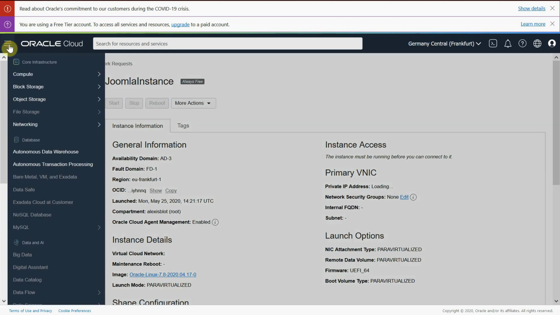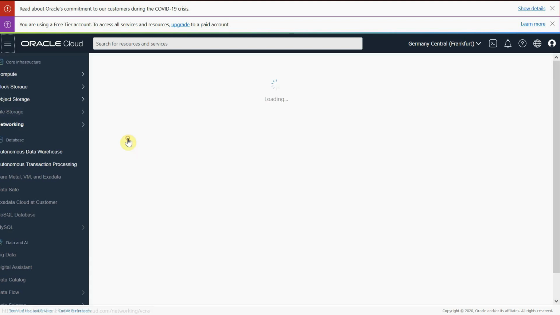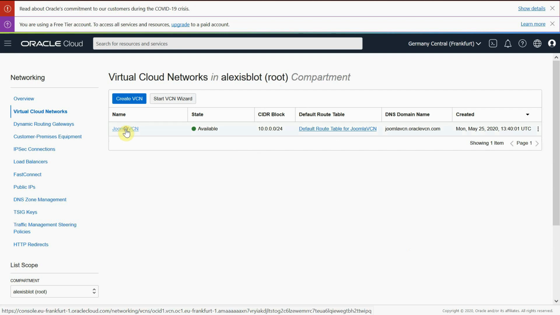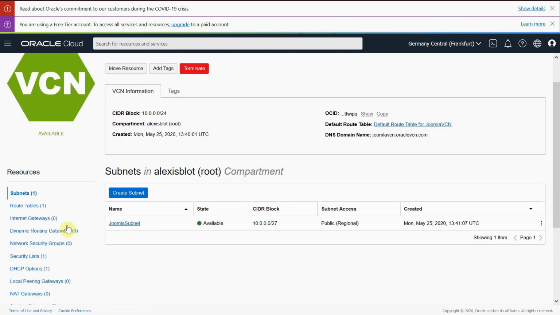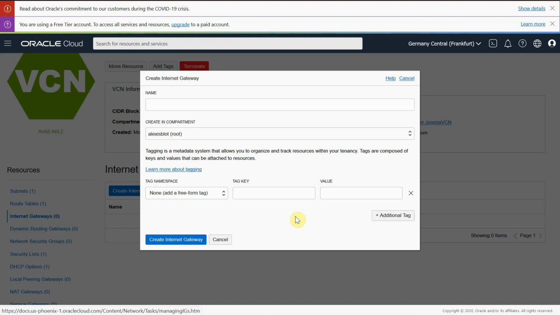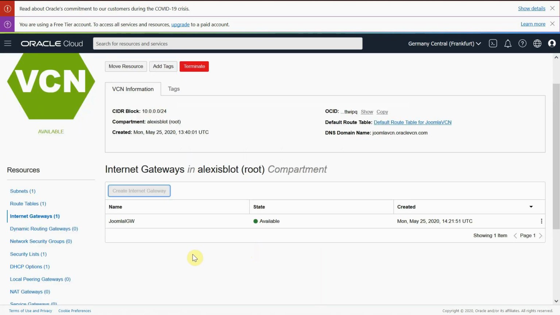So we come back to networking, to our virtual cloud network, and there we will create the internet gateway, for the traffic to flow to the internet. So we put a name, internet gateway, in my root compartment, and I keep the default.